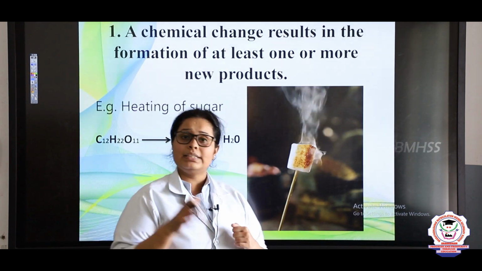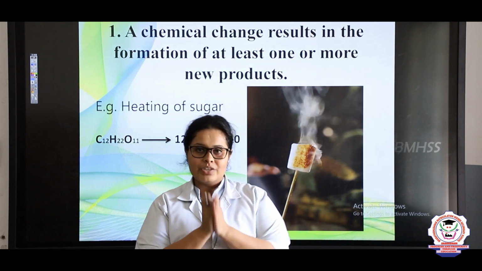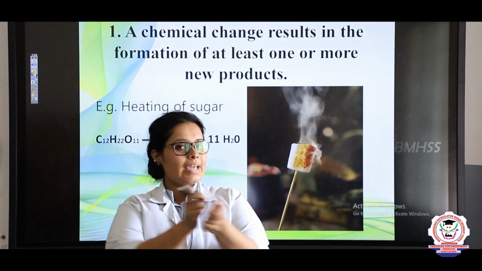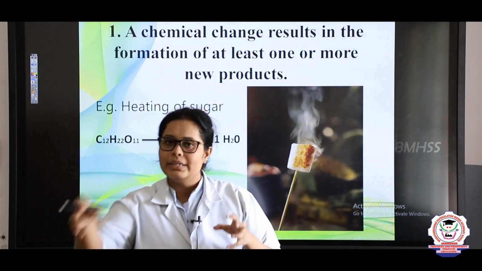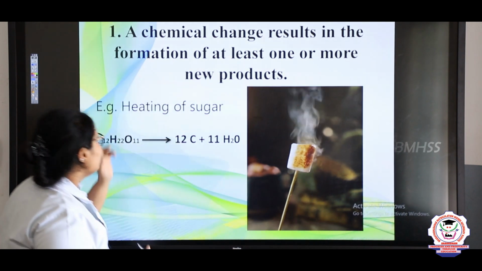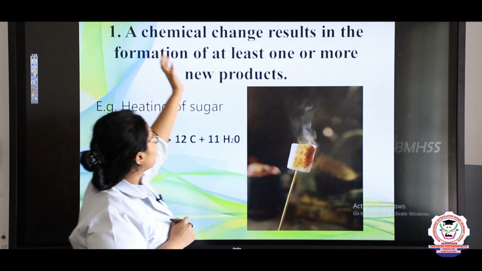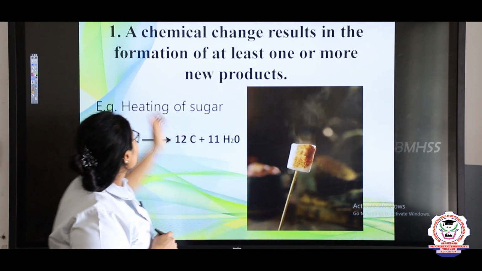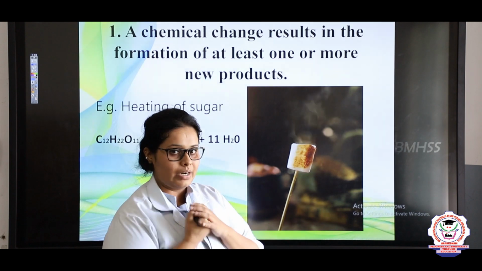Now we have to see what are the characteristics of a physical or a chemical change. So here we are discussing chemical changes, and the main reasons why a chemical change occurs. The first characteristic is that a change results in the formation of one or more new products. Okay.